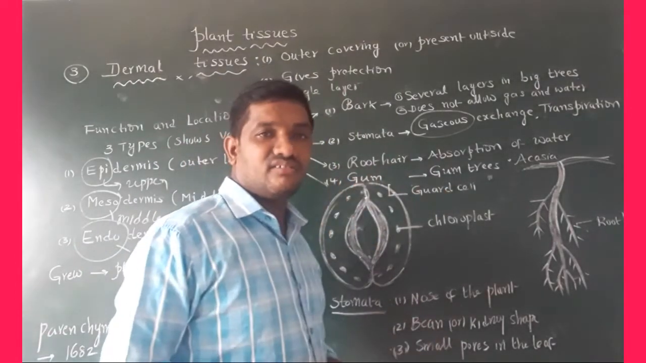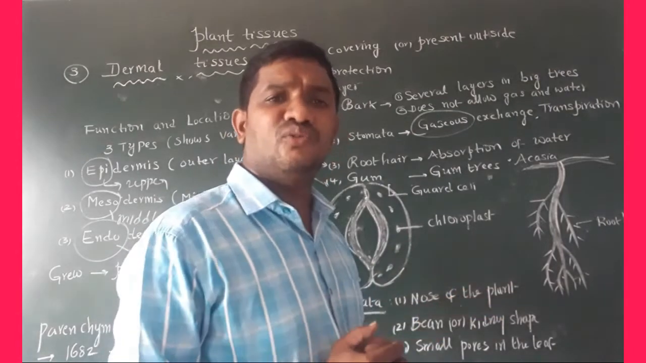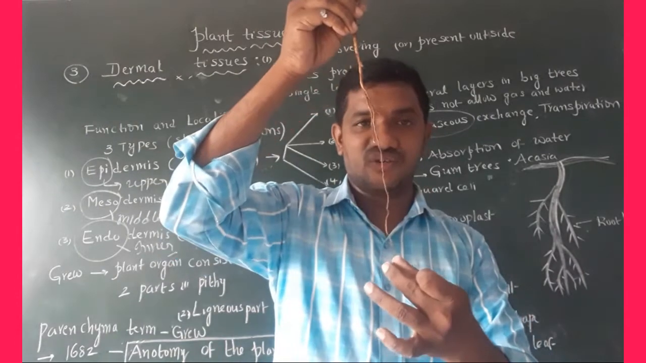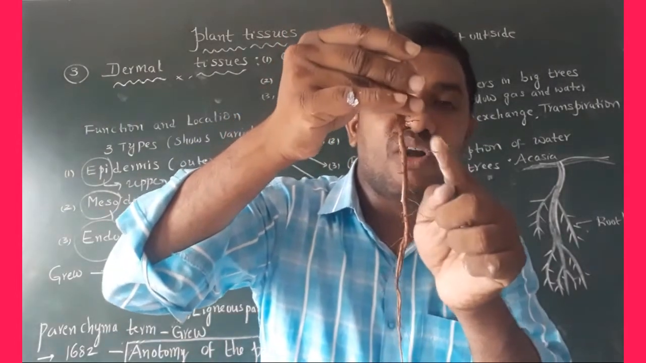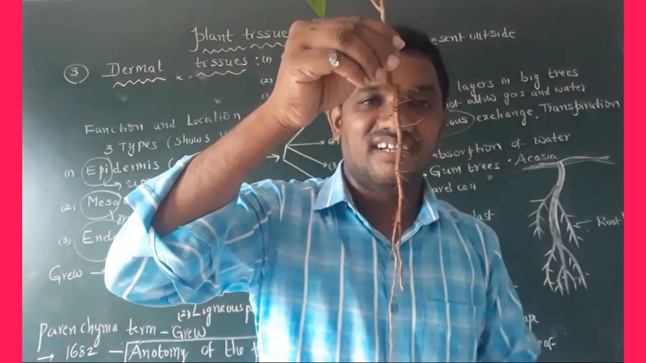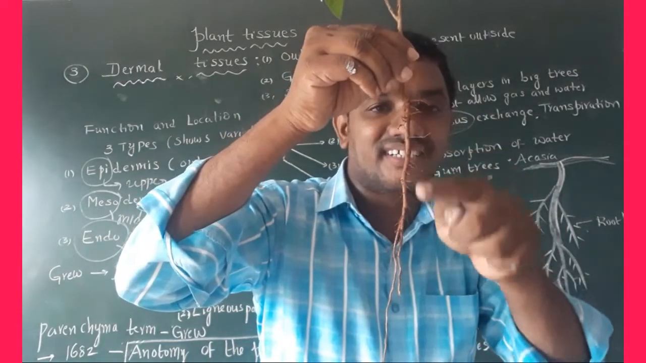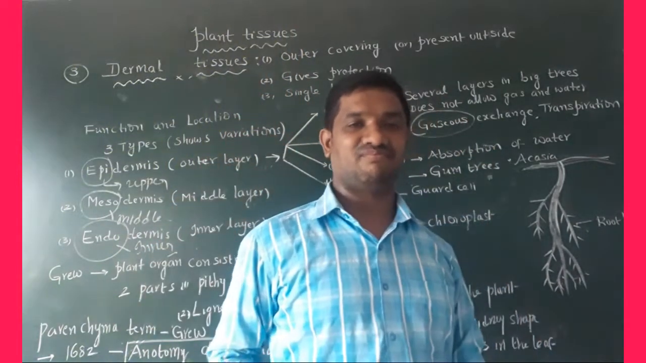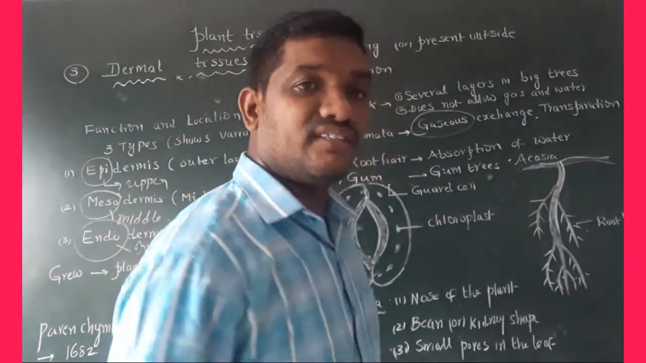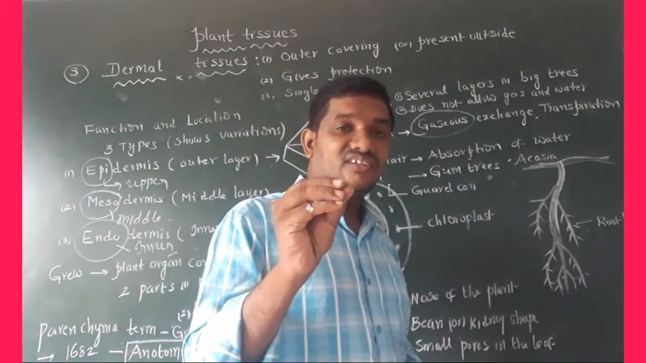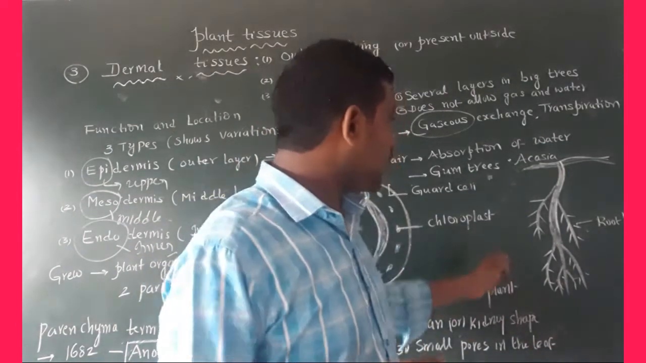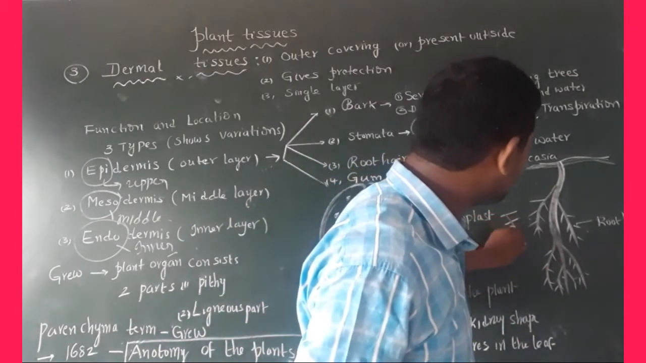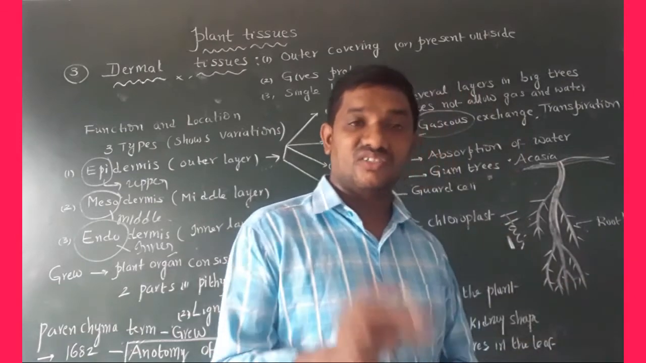Third one, root hair. Root hair is also one of the dermal tissues. What is root hair? See here, this is the root. On the root, small rootlets are present, small hair-like structures. These hair-like structures are called root hairs. Small hair-like structures present on the root are called root hairs.